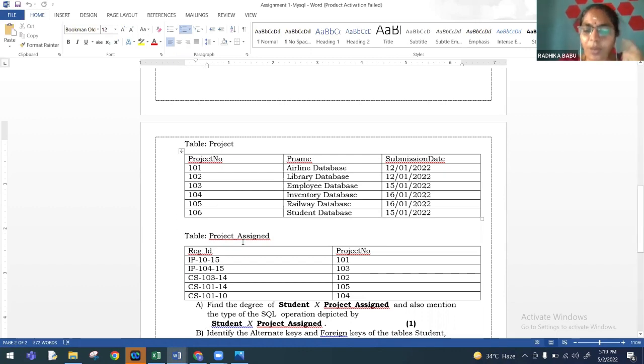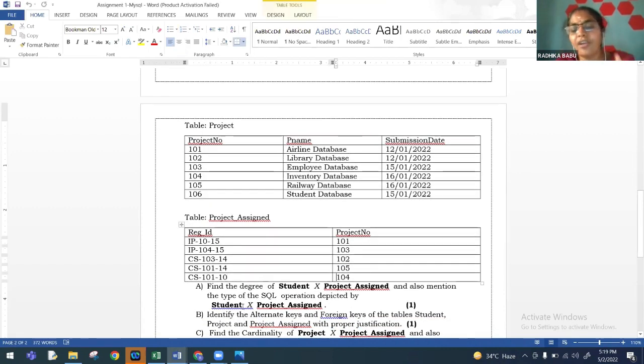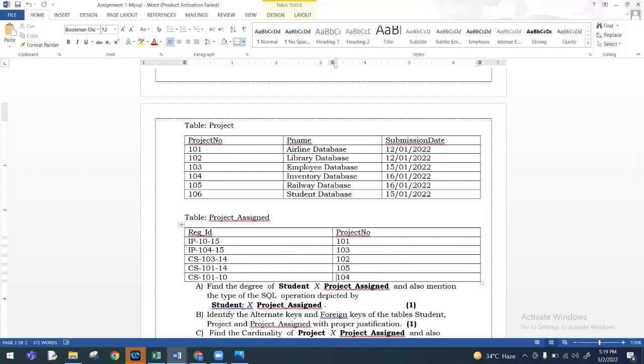Say for example, the question paper pattern is to test the degree and cardinality of the tables. So how can you modify that particular question? I can have multiple tables. In that, instead of giving find the degree of student, I can give find the degree of student cross project assigned. Now here, if you look at this portion of the question, they know what a degree means. So what is a degree? Number of attributes. Number of columns or number of attributes.